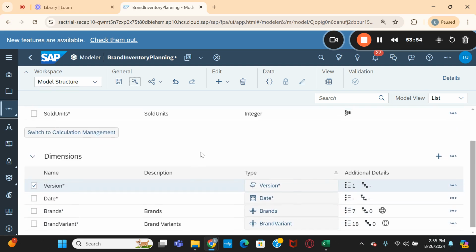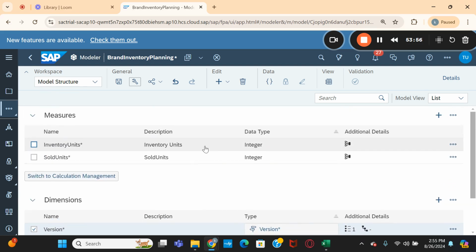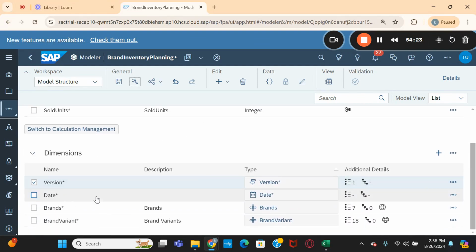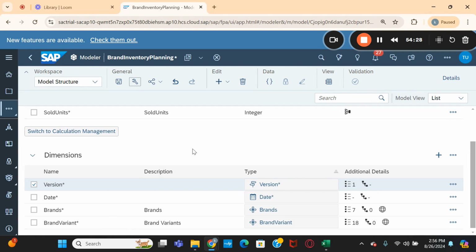Okay, so in this video we have seen how to create the dimensions and how to upload the master data and how do we create the model, what type of models are there. Primarily we use the measure based model in the planning purposes, and of course you can create account based model also. Still that option is available. And version and date dimensions are mandatory to select in your model.